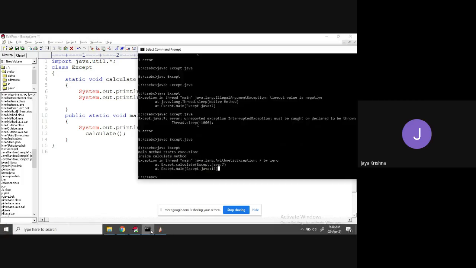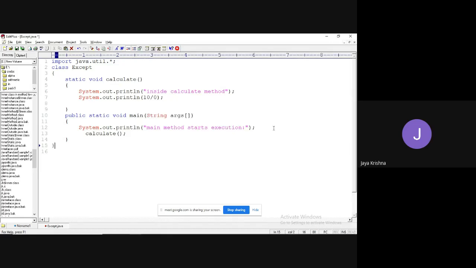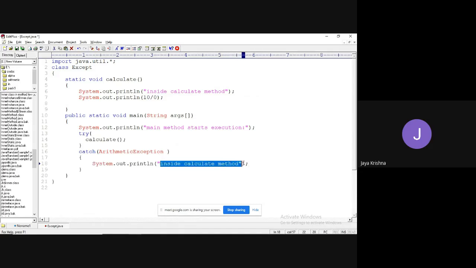So I can handle this exception in two ways. One is to handle it at line number 7, or I can handle it at line number 13. First, let me show handling at line number 13. If I write at least one try catch block, I need to handle at least the ArithmeticException.